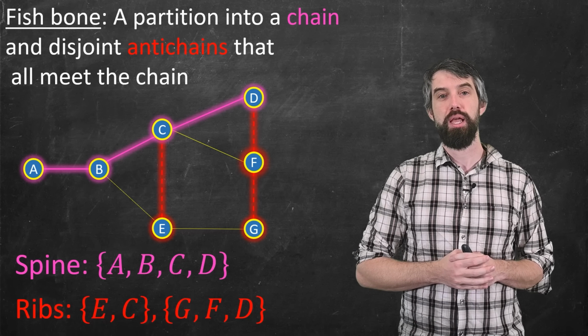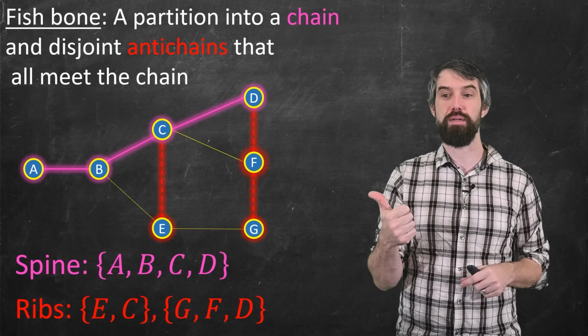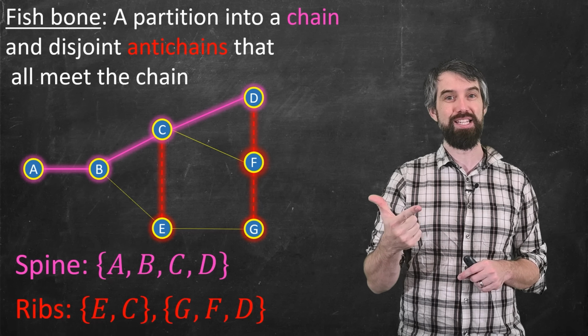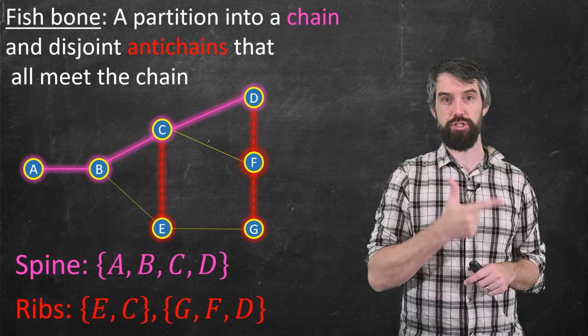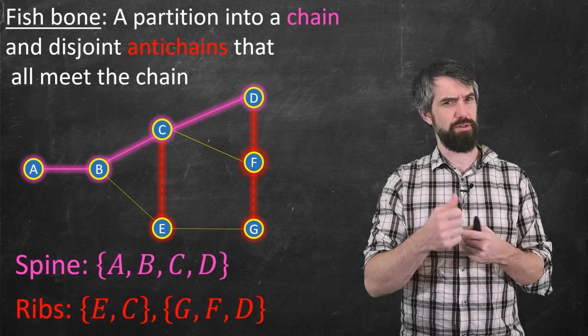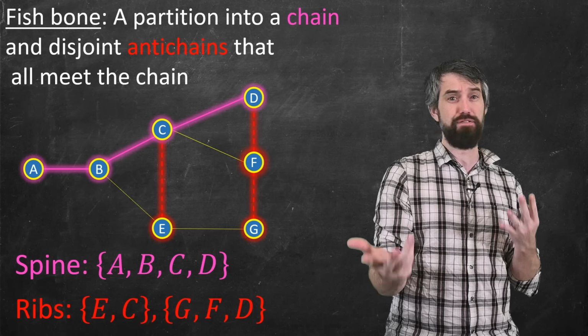We've done our partition. It's got a spine, that's the pink chain, and then it has the various ribs. These are the antichains that connect the other points down to the chain. Okay, so this example has a fishbone. Do all partially ordered sets have fishbones?